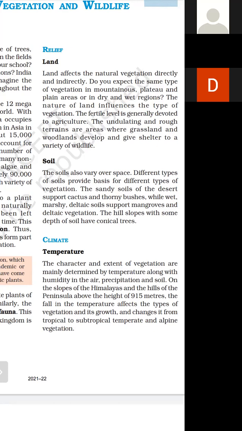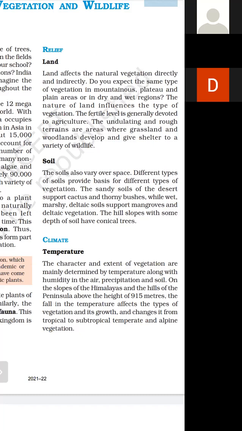The hill slopes with some depth of soil have coniferous trees. Right, the hill slopes, hilly areas जो होते हैं, they also have some type of conical trees, कोनेदार पौधे पाए जाते हैं जिनके पत्ते कोनदार होते हैं.